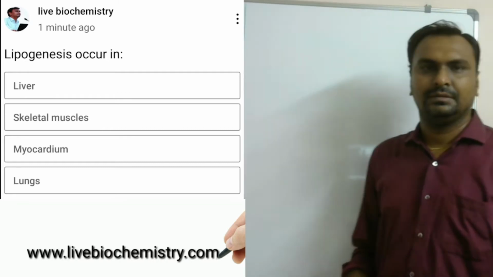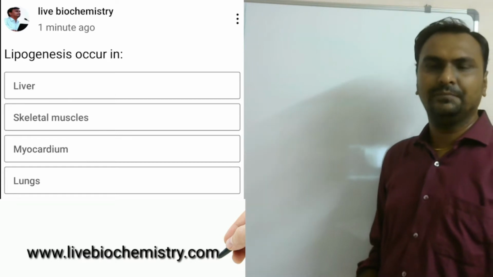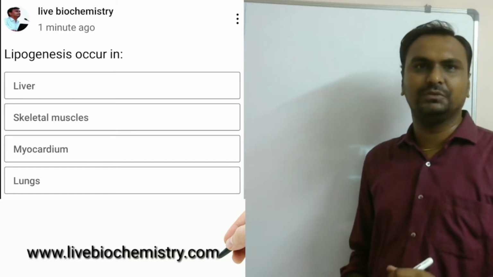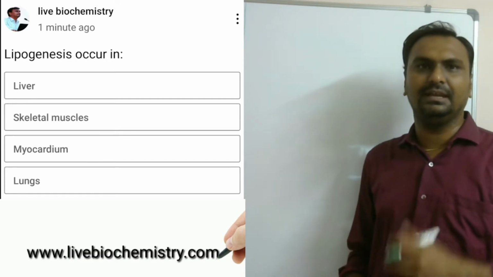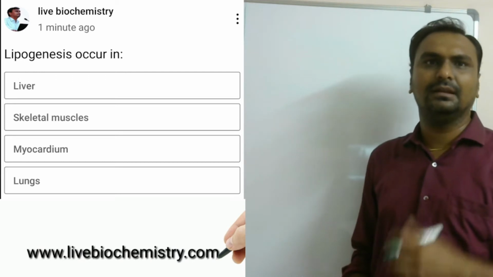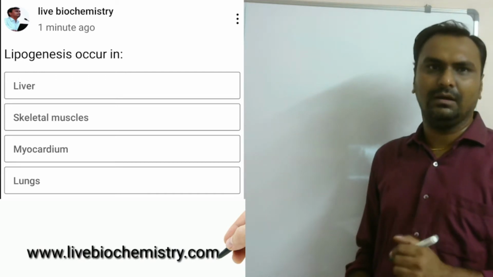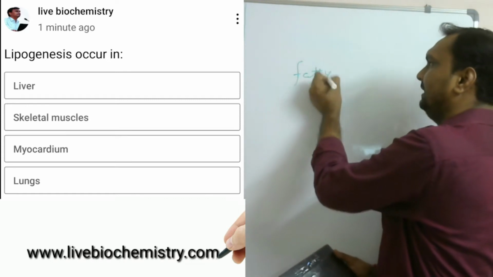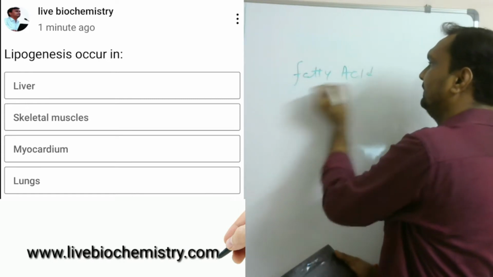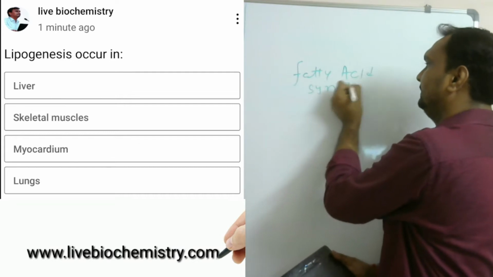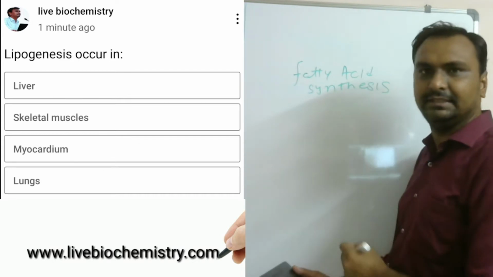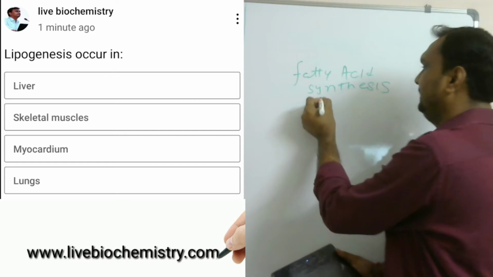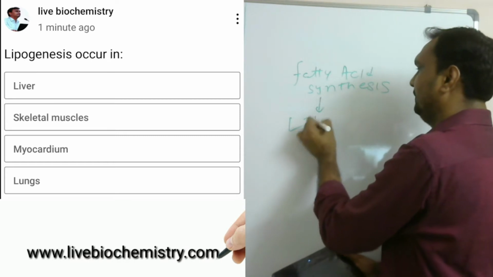Coming to the first MCQ: lipogenesis occurs in option A liver, skeletal muscle, myocardium or lung. Here lipogenesis means fatty acid synthesis, and the major site of fatty acid synthesis is the liver.